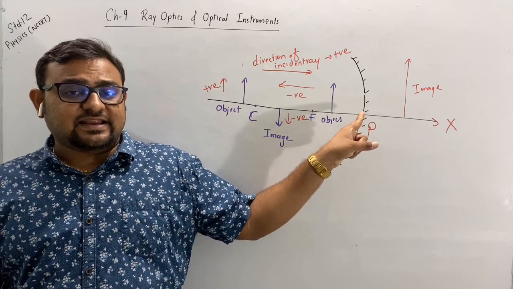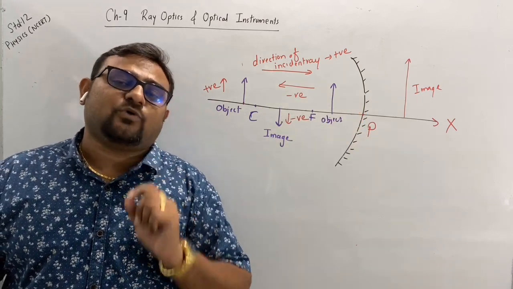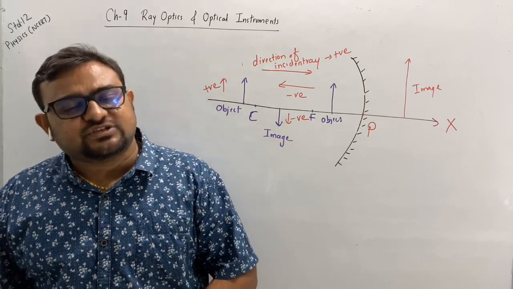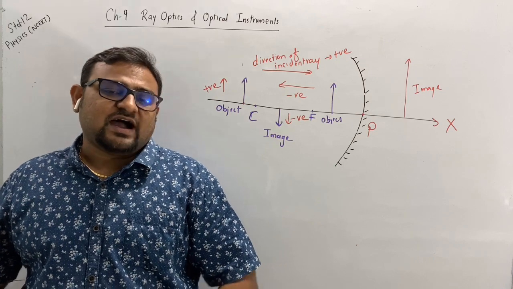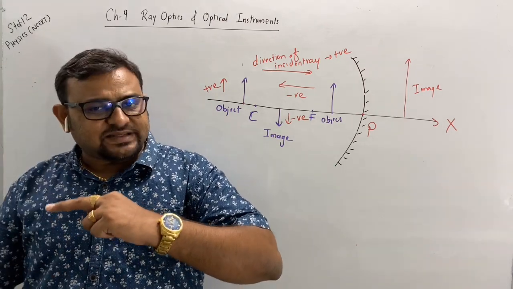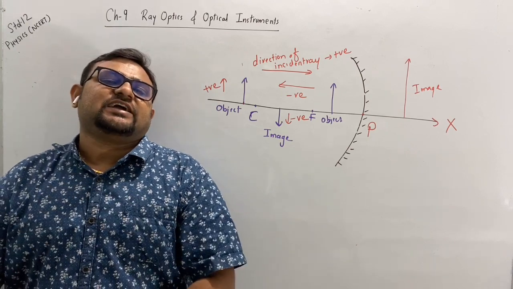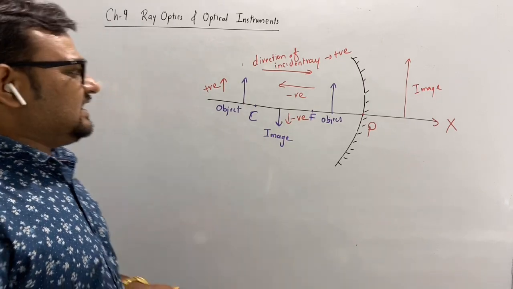The direction of the incident ray is taken positive and its opposite direction is taken negative. The height above the principal axis is positive and below the principal axis it is taken as negative. So this was about the sign convention.